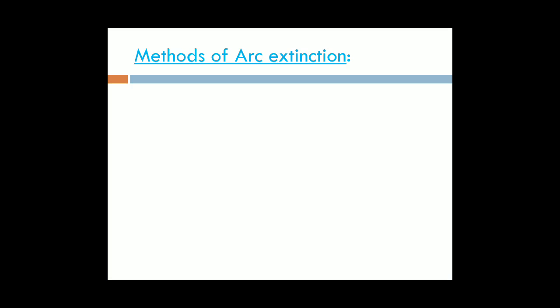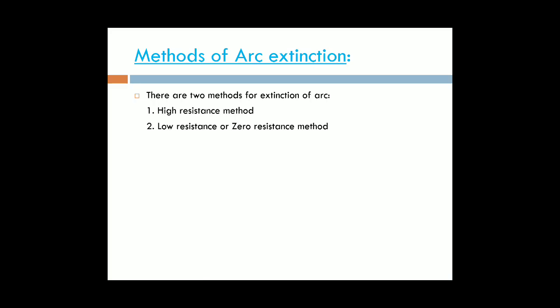What methods do we use for reducing the arc? Mainly we consider two methods. First one is the high resistance method. Next one is the low resistance or zero resistance method. In the high resistance method, the arc resistance is increased.